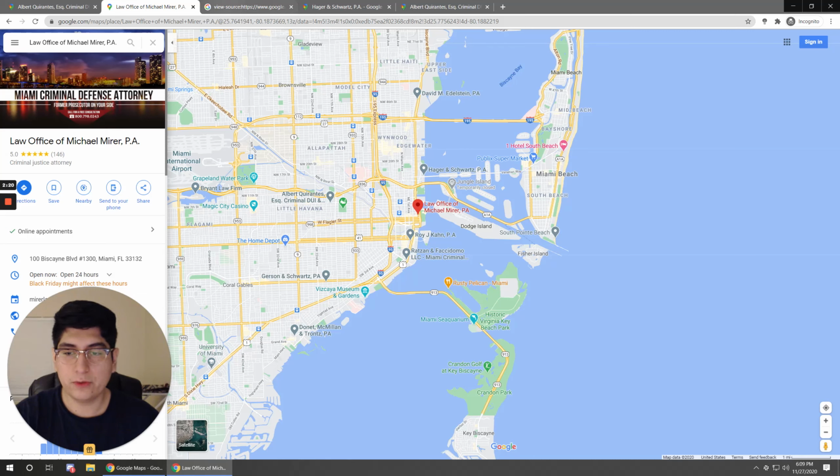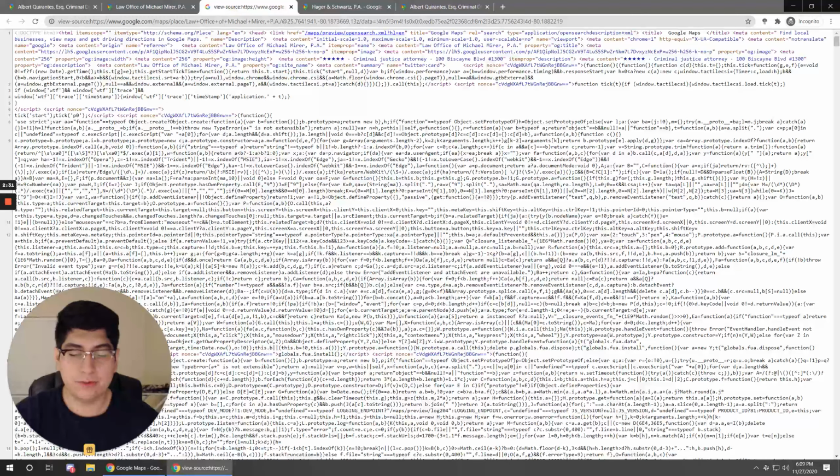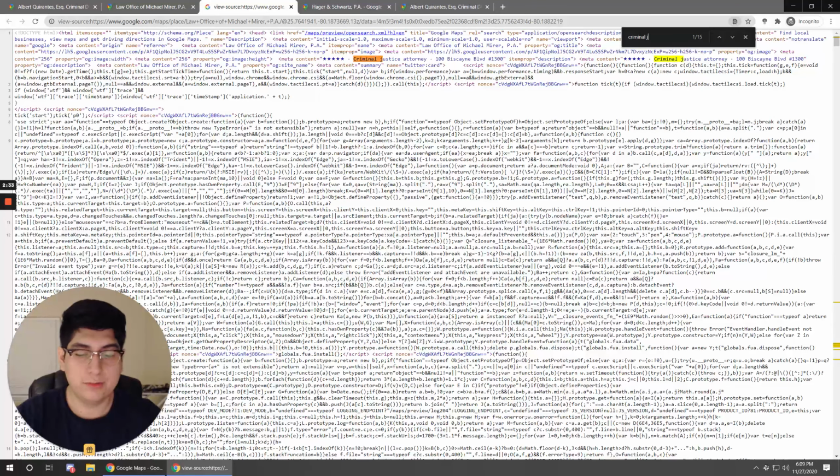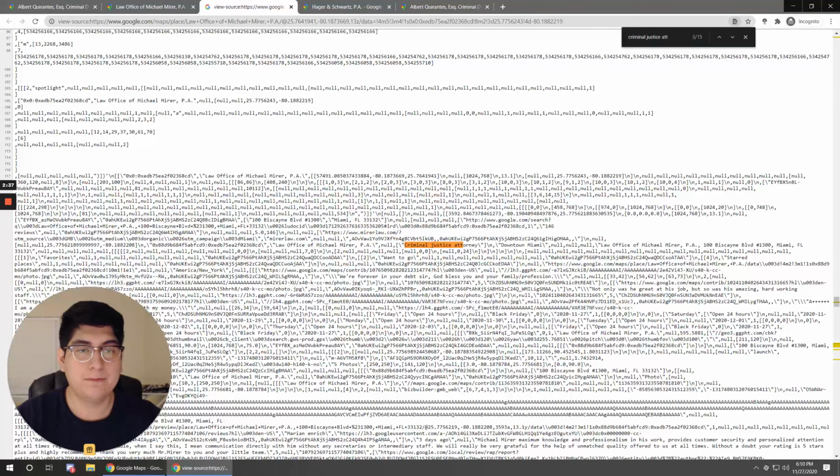So the quick way to find it through that page of code, just use the info that you do have right now. So you know that at least one of their categories is criminal justice attorney. So all we're doing is searching for criminal justice attorney, and we're going to go to the third instance. It's almost always the third instance where you can actually see it.